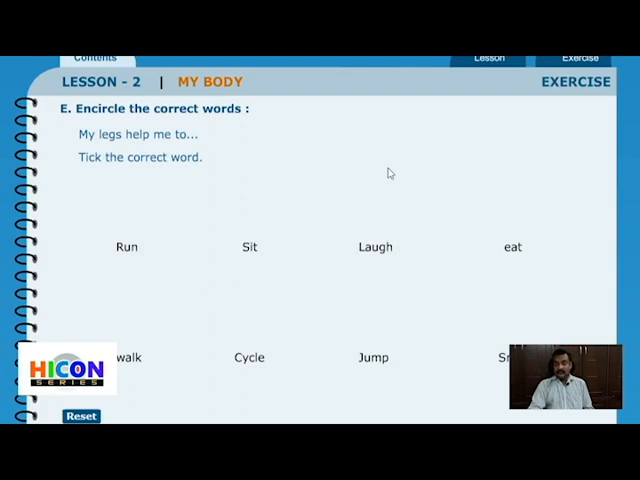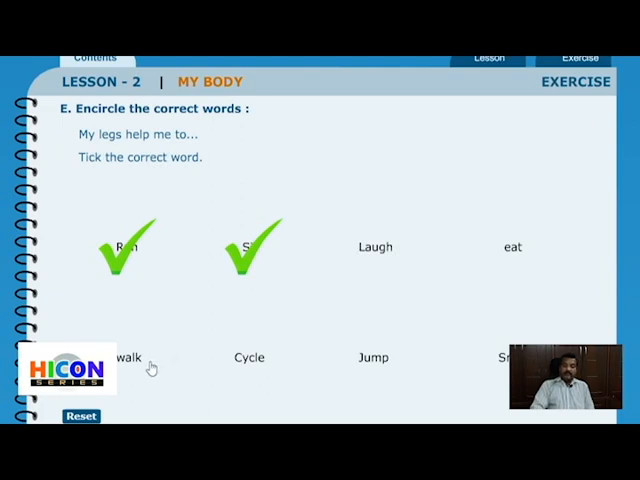Do we use our legs to run? Yes, we use our legs to run. Do we use our legs to sit? Yes, we use our legs to sit also. And what about when we laugh? Do we laugh using our legs? No, we won't use them. So we need not take it. What about eating? Do we eat with our legs? No, we don't. So leave it.